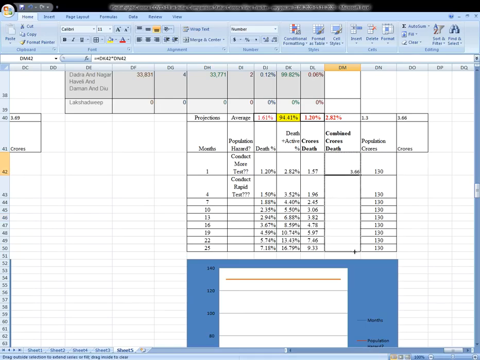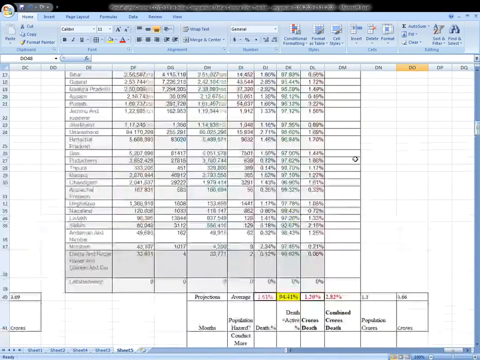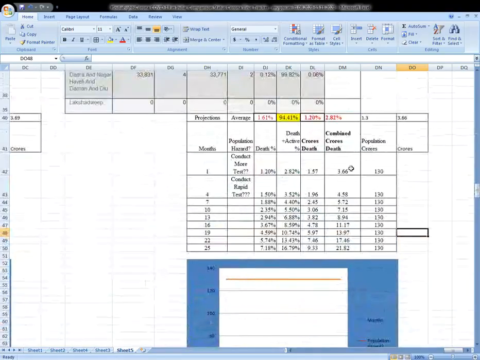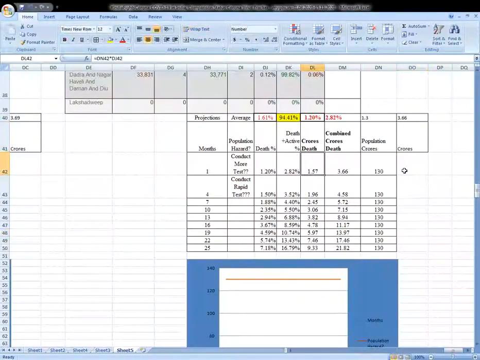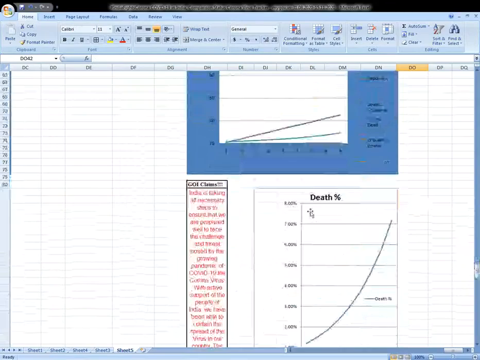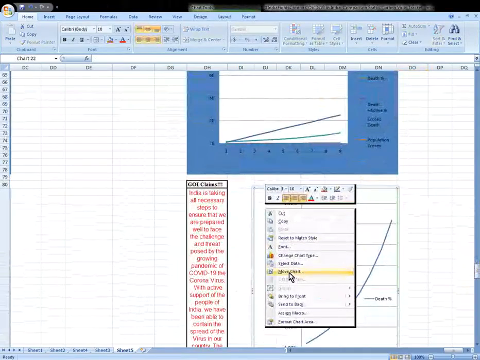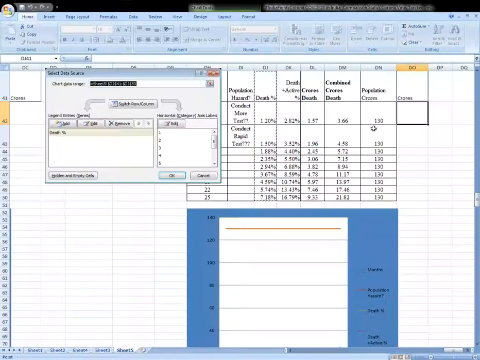So we can say here, you can see the difference now, how much difference it is. You can see here that, so you see how it comes. Combined crores deaths is this, combined crore deaths are these. Let us see on this graph itself the different deaths, so we can understand what we are talking of.